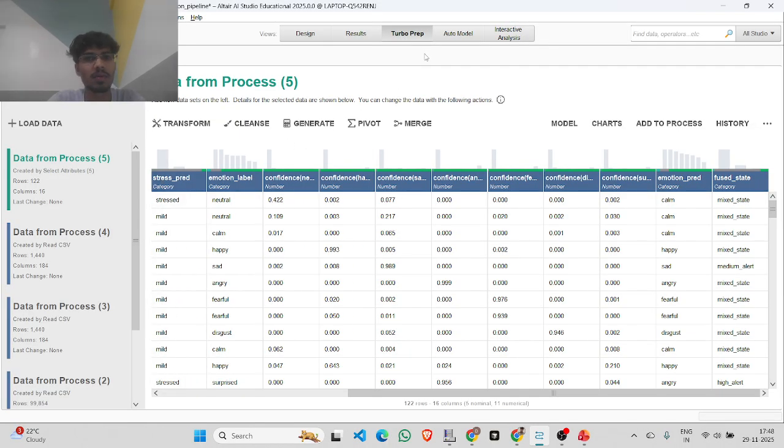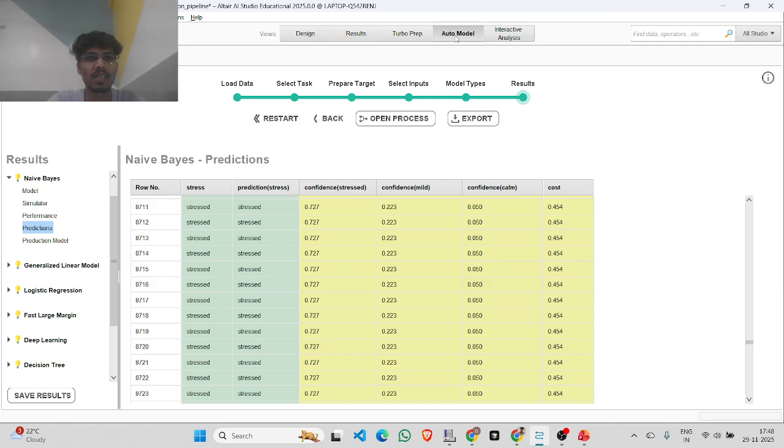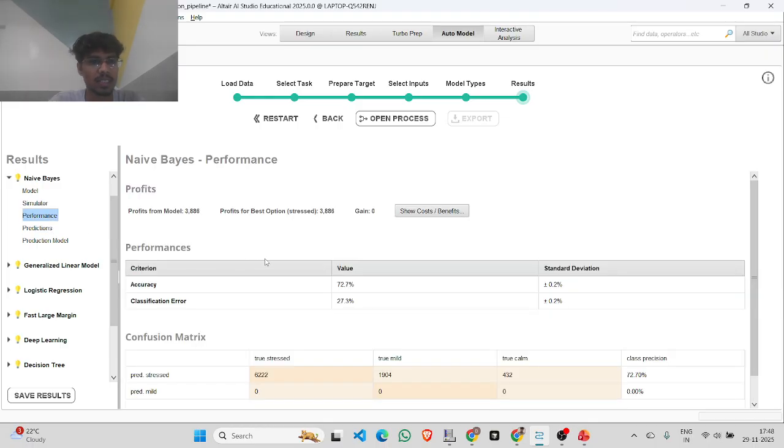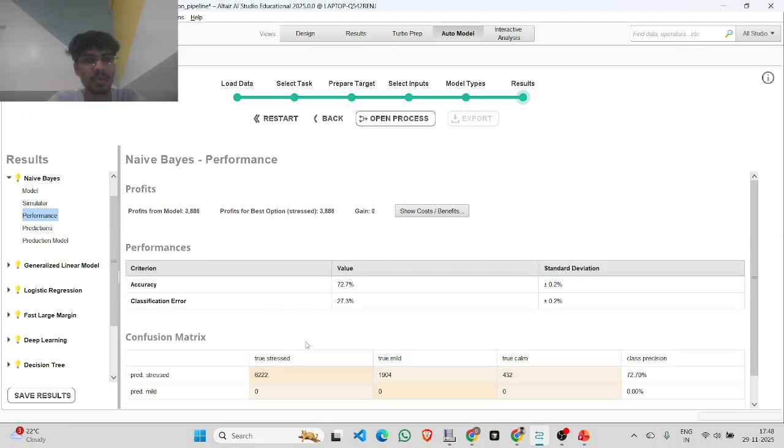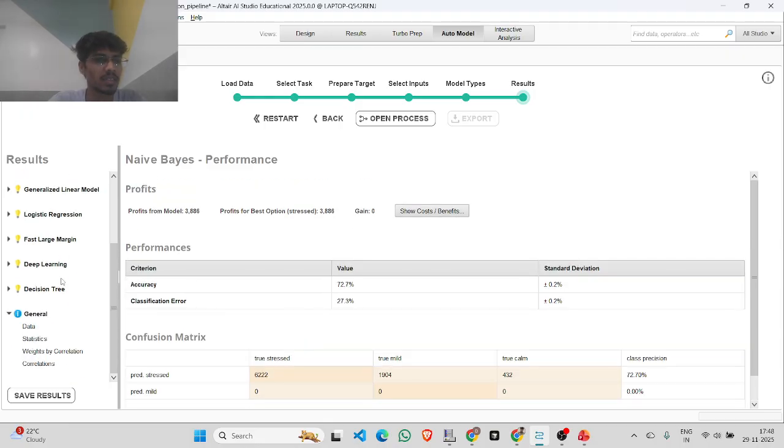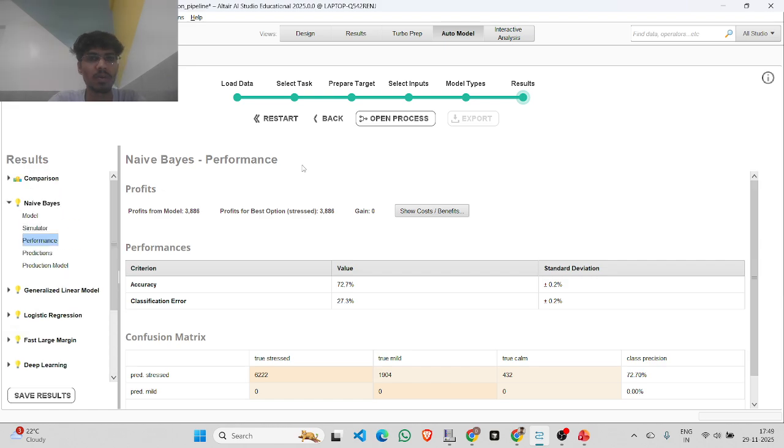So this is the Turbo Prep, and its Auto Model is there. You can see here, I've already done this for this pipeline. So you can see the predictions and performance. For Naive Bayes, it is giving 72.7% with a standard deviation of plus minus 0.2. Classification error is 27.3. Things need to be improved.